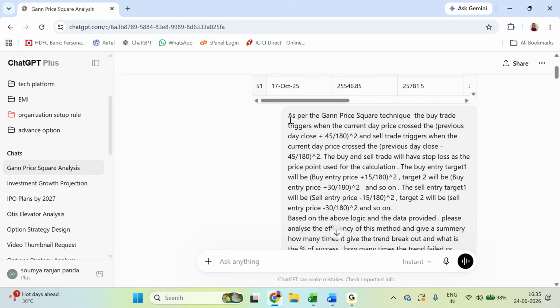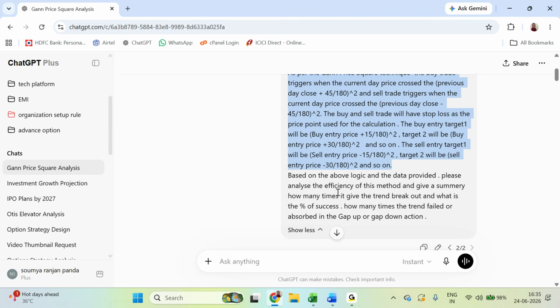Second, based on that method, you have to clearly write what the logic of that method is, what formulas are used, and how the buy entry, sell entry, stop loss, and targets are derived. That formula you have to give, and then you have to give your requirement, what you want to analyze. You want to know the efficiency, how many times this trend failed or was observed in gap up, gap down, or the trend gives success.